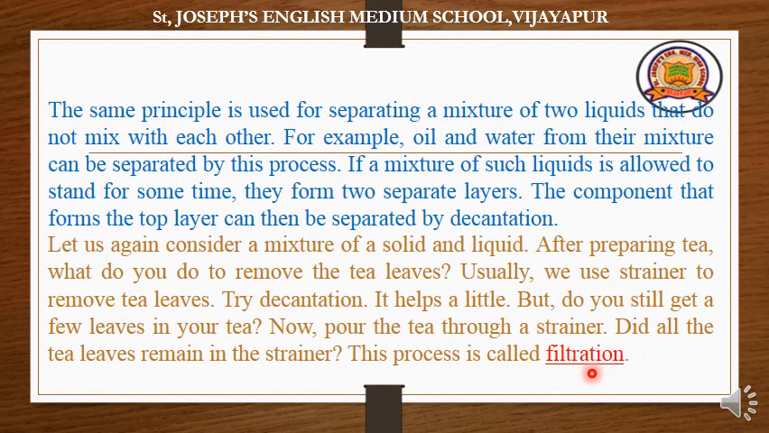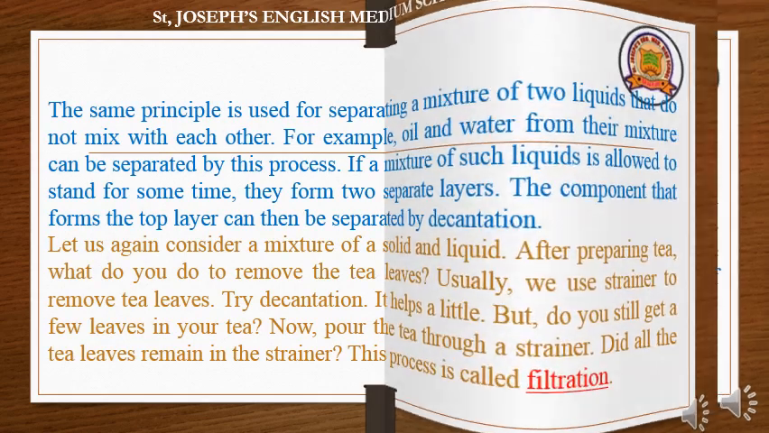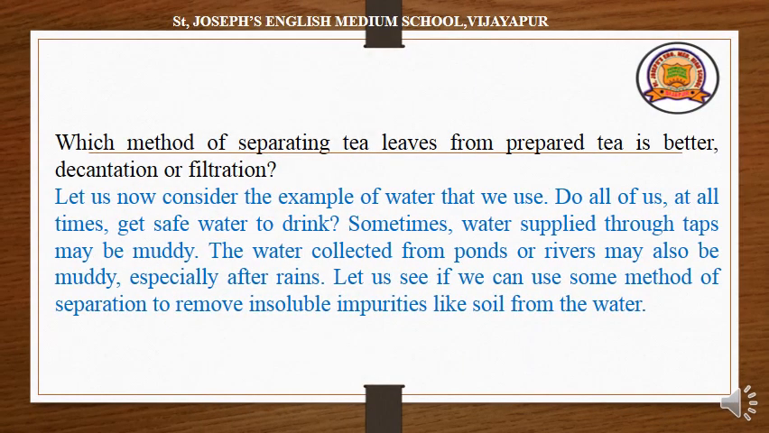When we separate solid and liquid through a strainer, all the solid will remain in the strainer and only the liquid part will come out. This method is called filtration. I have a question for you. Which method of separating tea leaves from prepared tea is better? Decantation or filtration? Let us now consider the example of water that we use.